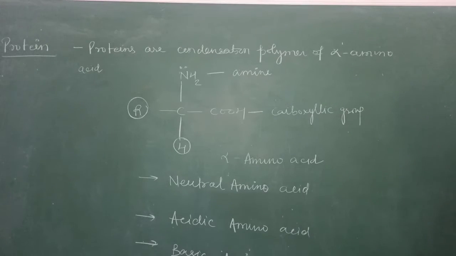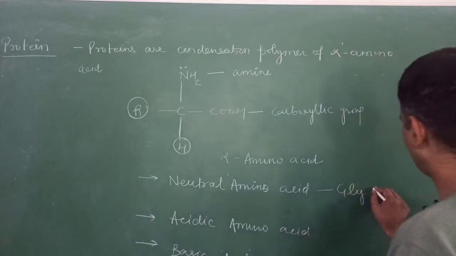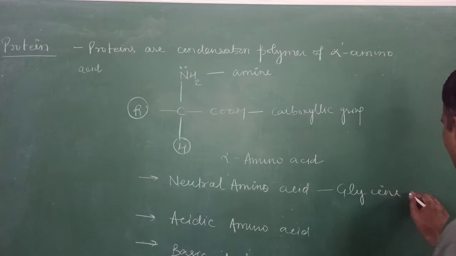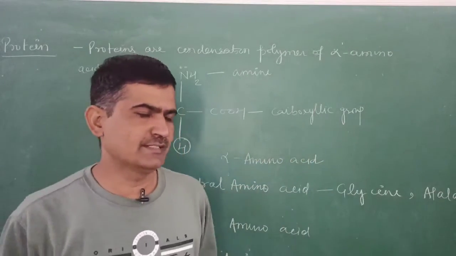Examples of neutral amino acids are glycine and alanine. These are the two neutral amino acids.